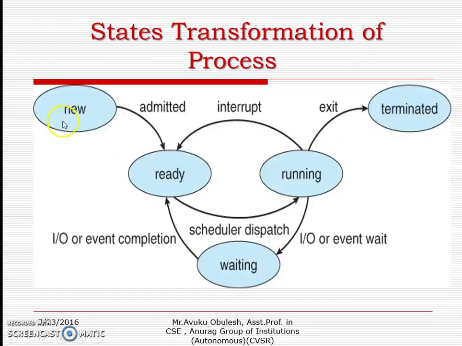This is the complete diagram. After creation, a process will be in the new state, then it is admitted to the ready state, then it is selected by the dispatcher and enters the running state. If any interrupt occurs, the process immediately enters the ready state. If the process execution is completed, it enters the terminated state. If a process needs any I/O, it enters the waiting state. After getting the input value, it again enters the ready queue. These are the complete states of the process.